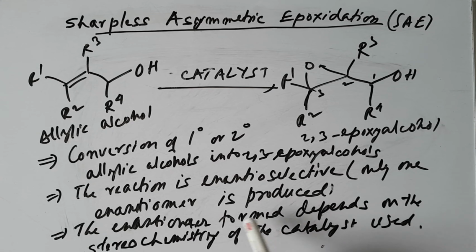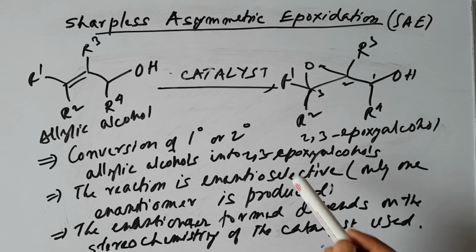The enantiomer formed depends on the stereochemistry of the catalyst, so it depends on the catalyst used.